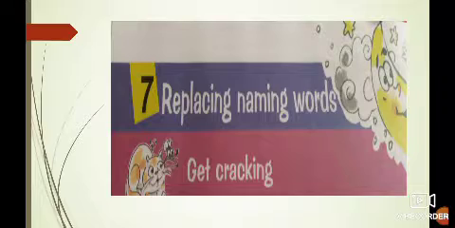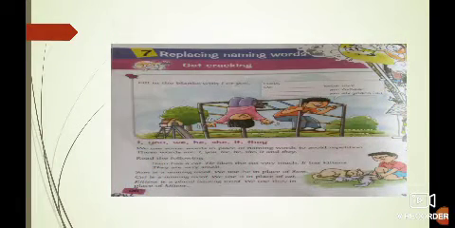Right? Now, in this chapter, we'll see how to replace naming words. Means removing naming words, and in that place we'll use another word. This is the meaning of replacing. Now, what words are that?